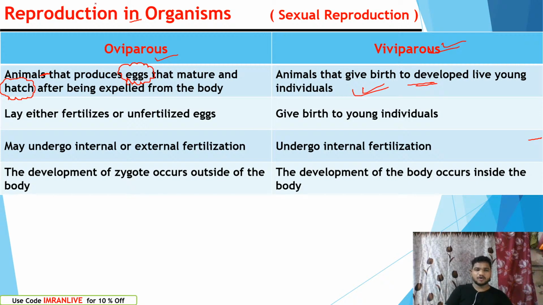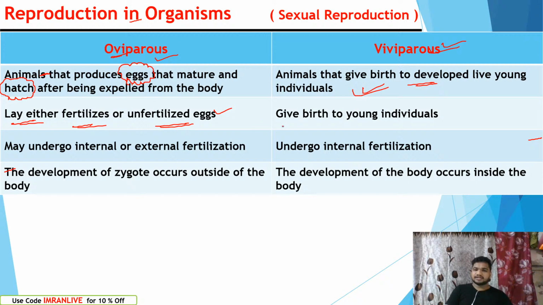Oviparous comes from ova, meaning ovum, egg. Oviparous animals lay eggs, either fertilized or unfertilized, outside of the body.